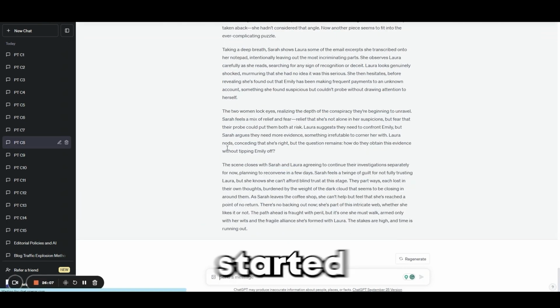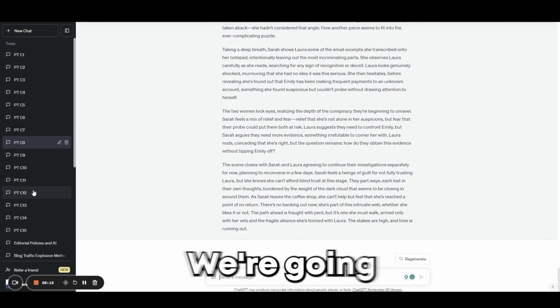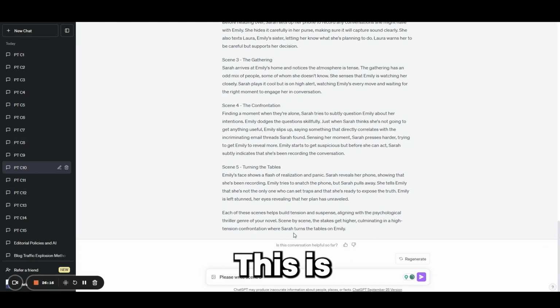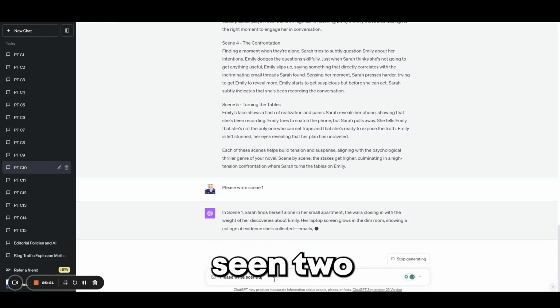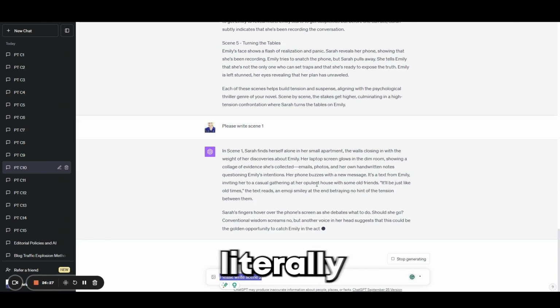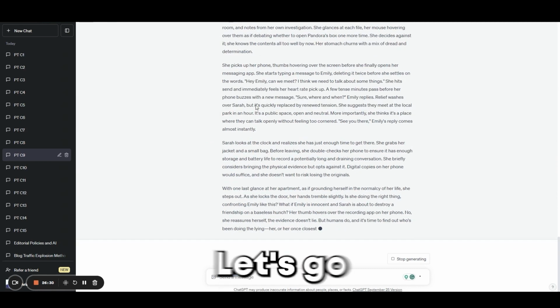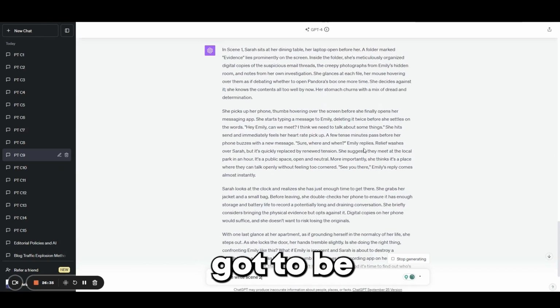Okay, as that's getting started, we're gonna go over here, and this is scene 5, that's done. We're going to chapter 10, guys. This is crazy. Here we go. And we're going to get ready for the next scene, which is scene 2. I'm going to copy that because that's the same in the other chapter that we're working on. We're literally on chapter 10 right now. All right, let's go back here. I bet we're almost done. This is scene 2. We're ready. It's got to be almost done.